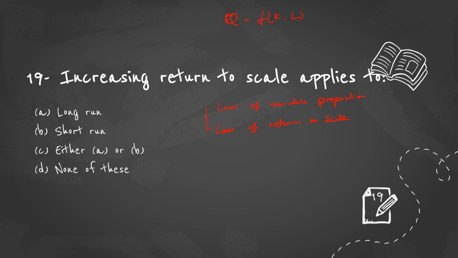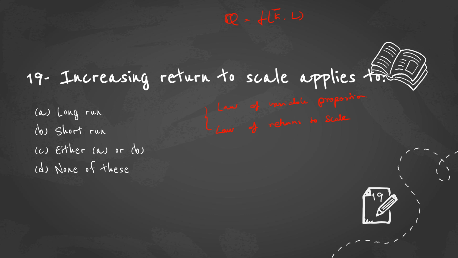For example, in the law of variable proportion, if I keep capital constant, labor is the only factor that varies. That deals with the short run, because in the short run you cannot have both capital and labor as variable inputs. Either one of the inputs should be fixed and the other varied in order to maximize output or reduce cost.